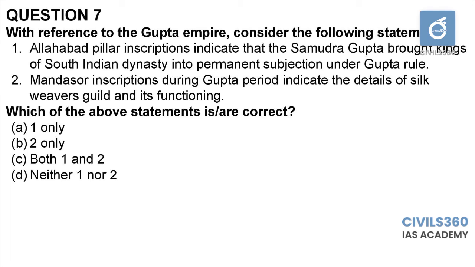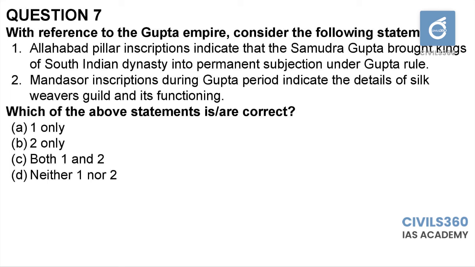It is directly mentioned in NCERT as well. With respect to the kings that were ruling in South India, Gupta kings had a more lenient policy. They were not subjected to violent extermination, or they were not subjected to permanent subjection. Instead, they were captured and later released as well. So statement 1 is not correct.